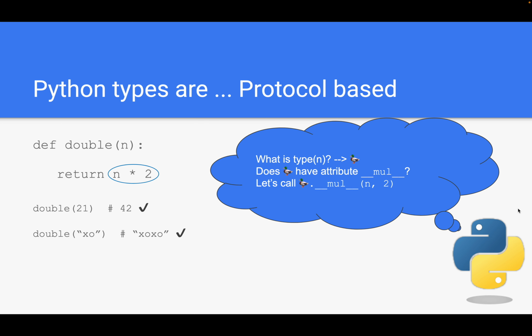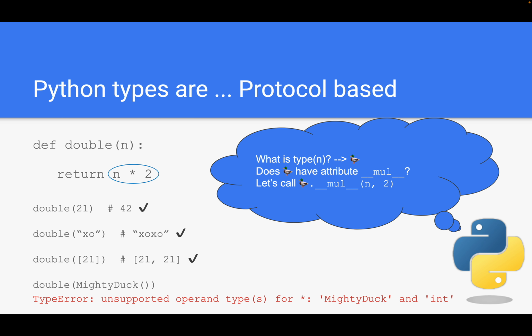But surprisingly, maybe to some, you can also invoke double on a string, because strings also happen to implement multiplication with numbers, resulting into a string repetition in this case semantically. Same is true for lists.